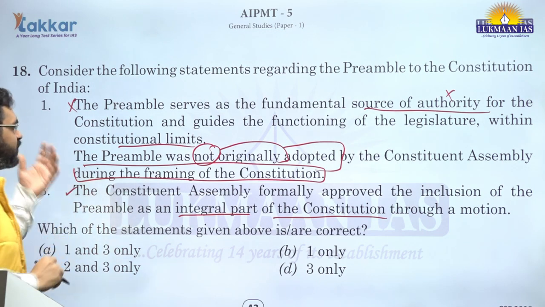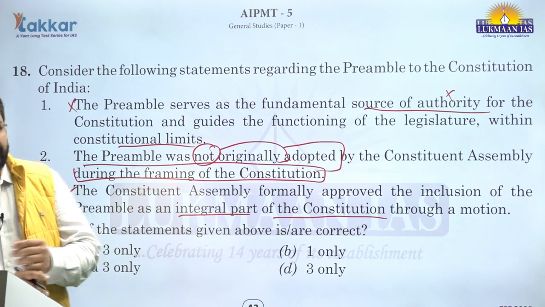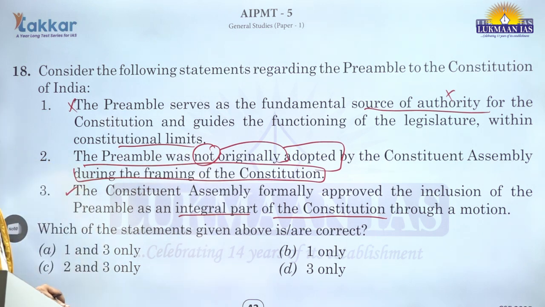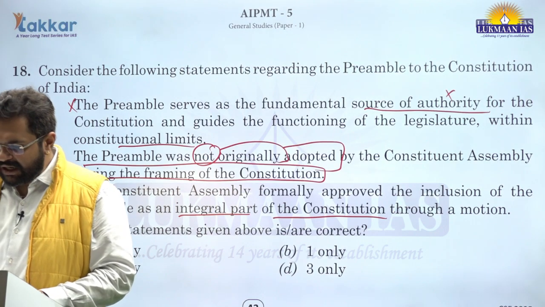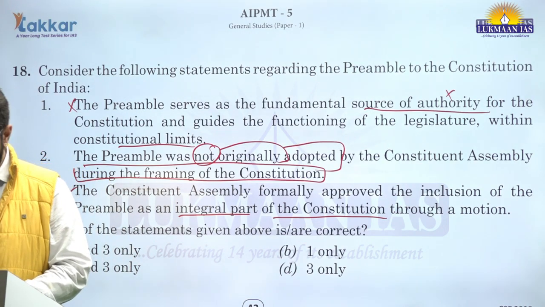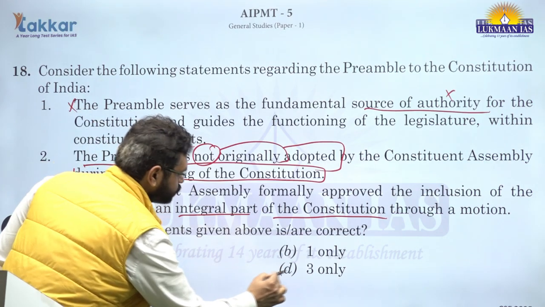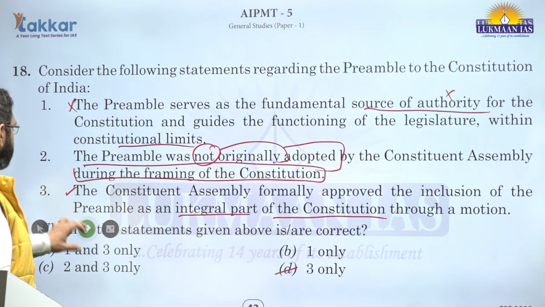So there is a difference between statement 2 and 3. Statement 3 is correct, right? So which of the statements given above are correct? So only the third statement is correct. The right answer is option D. Next.